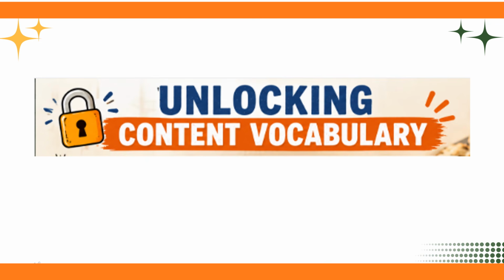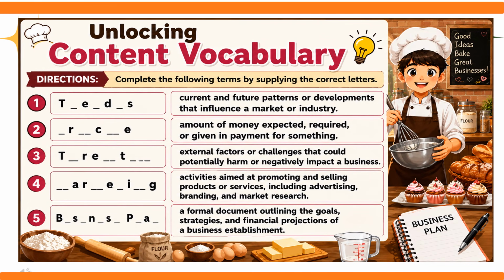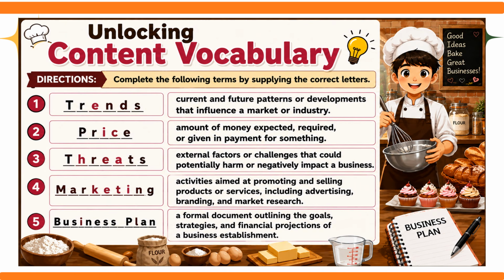Unlocking content vocabulary. Directions: Complete the following terms by supplying the correct letters. Trends are the current and future patterns or developments that influence a market or industry. Price is the amount of money expected, required, or given in payment for something. Threats are external factors or challenges that could potentially harm or negatively impact a business. Marketing refers to activities aimed at promoting and selling products or services, including advertising, branding, and market research. Business plan is a formal document outlining the goals, strategies, and financial projections.